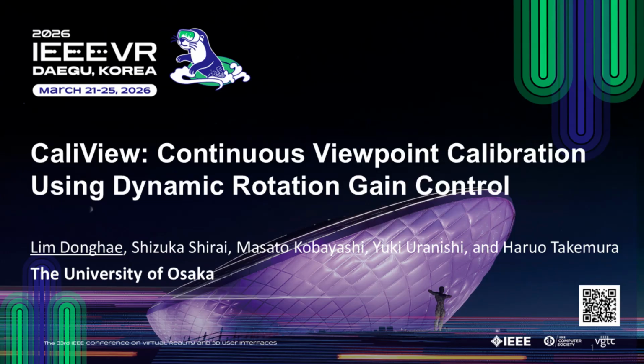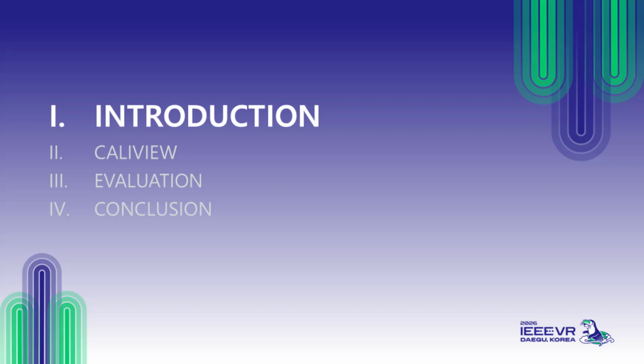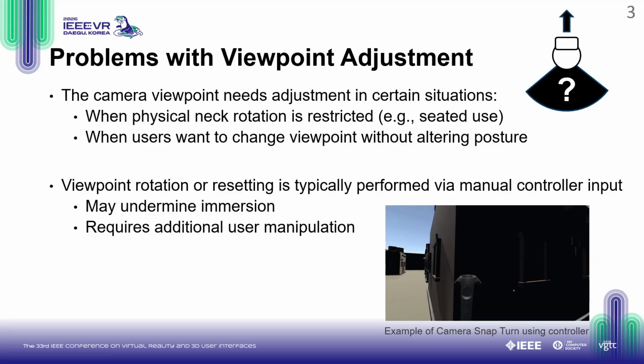Today, I am excited to present our research titled CaliView, Continuous Viewpoint Calibration Using Dynamic Rotation Gain Control. Here is a brief outline of my presentation. I will start with the introduction and background of our research, move on to explain the proposed CaliView system, discuss our experimental evaluation, and finally wrap up with the conclusion. Let's begin by looking at the problem.